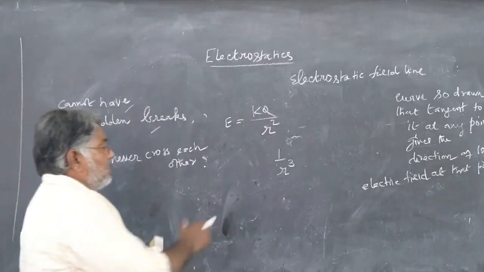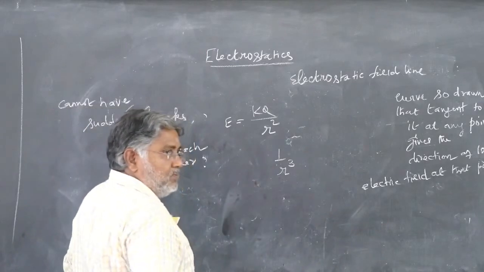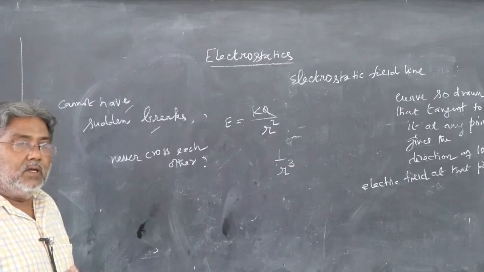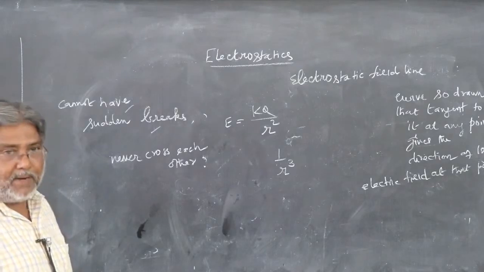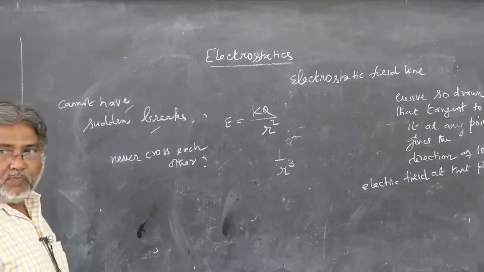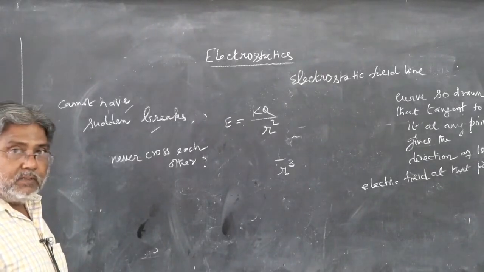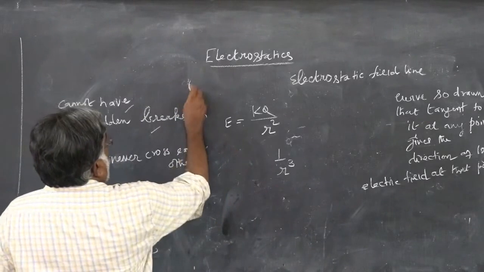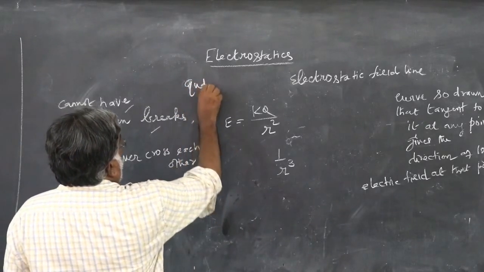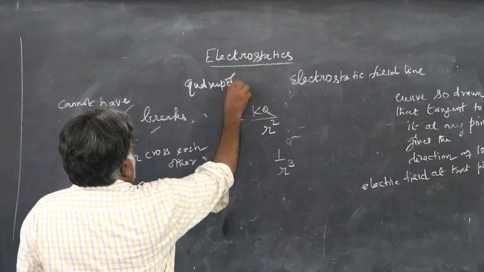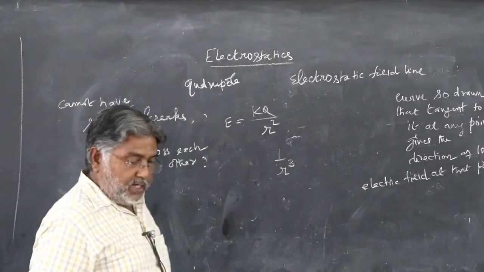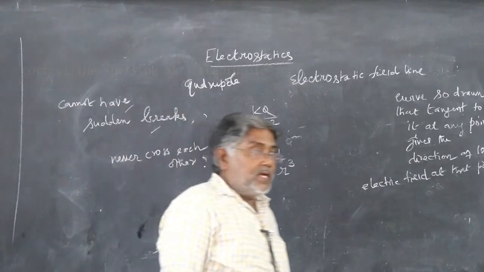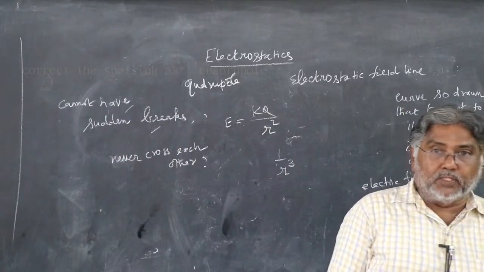Suppose it is not even due to a dipole, but a quadrupole, which is two dipoles arranged oppositely. When you have two dipoles with dipole moments opposite, that combination is called a quadrupole. Quadrupole means an array of two dipoles, and the dipole moments should point in opposite directions.